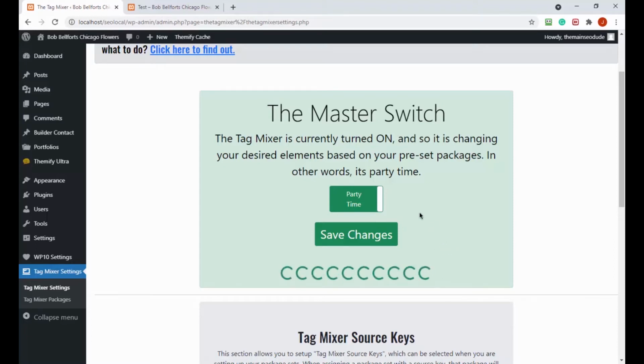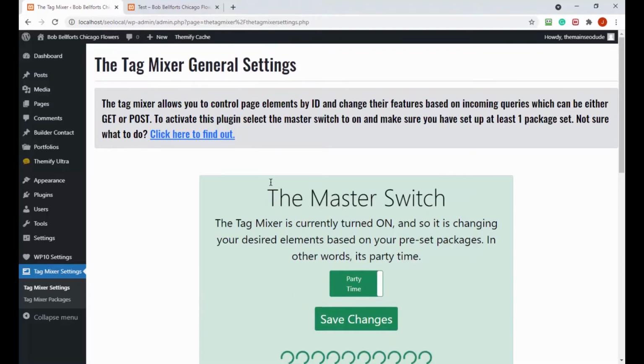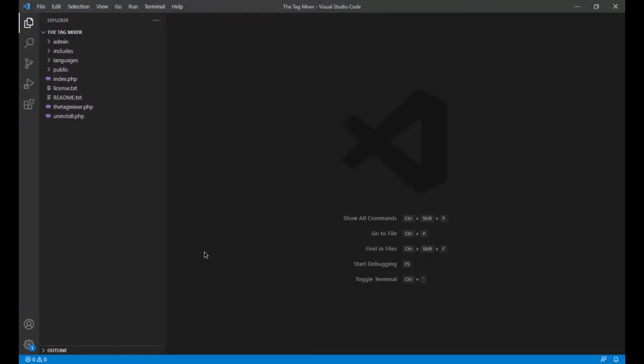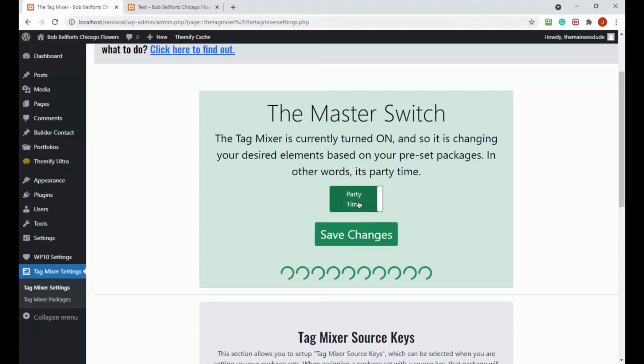So let's go ahead and get into that. It's actually easier than you think because we've already done a lot of stuff in our previous videos to make this simple. Obviously we're going to be using Visual Studio Code, and this is the file layout of that Tag Mixer. I am going to update it in the GitHub. It's been a while, but I will do it after this video. We only have to do a few simple modifications, believe it or not, to make this happen. We have to start with adding another option to our form that has another one of those slider checks, one of these.